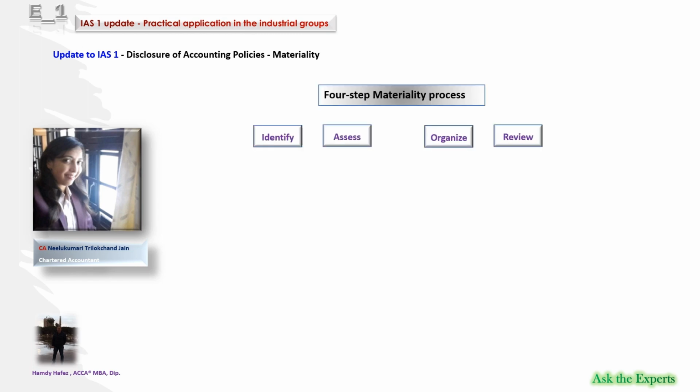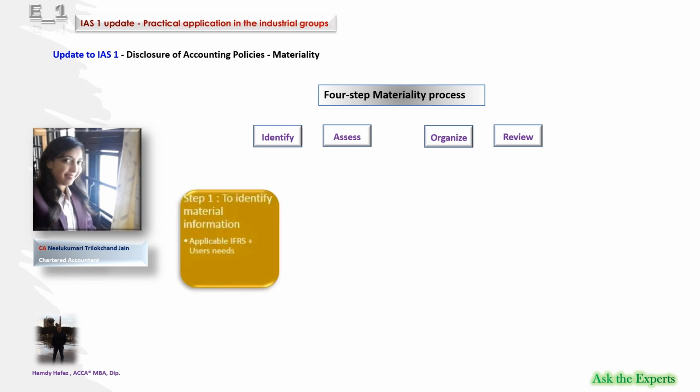Once again, let's ask the experts. We asked the Chartered Accountant and IFRS expert Neela Kumari Jain to summarize the key amendments to IAS 1 regarding disclosure and the Materiality Practice Statement. She advised that in making materiality judgments when preparing the financial statements, you may follow the four-step materiality process, as mentioned in the practice statement to IAS 1.